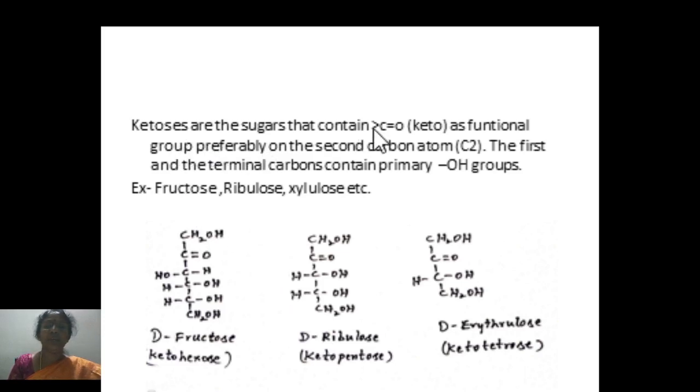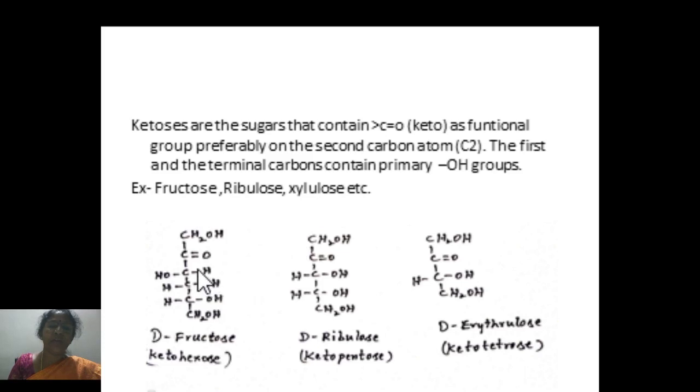Ketoses are the sugars containing keto functional group. The functional group, unlike in case of aldoses, is present on C2, whereas in case of aldoses, the aldehydic functional group is present on the first carbon atom. The first and terminal carbon atoms contain primary hydroxyl group. Following are the examples: fructose, ribulose, and xylulose.